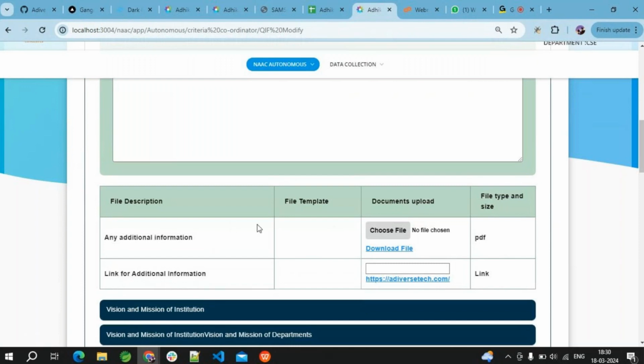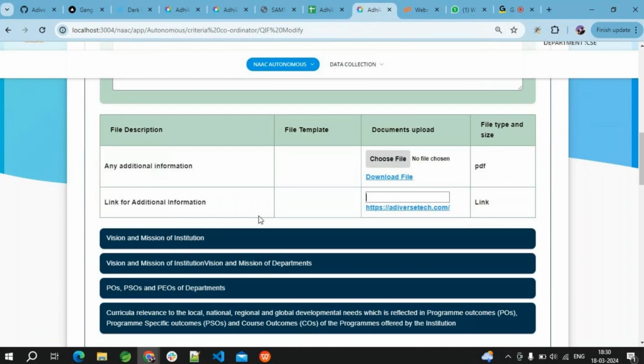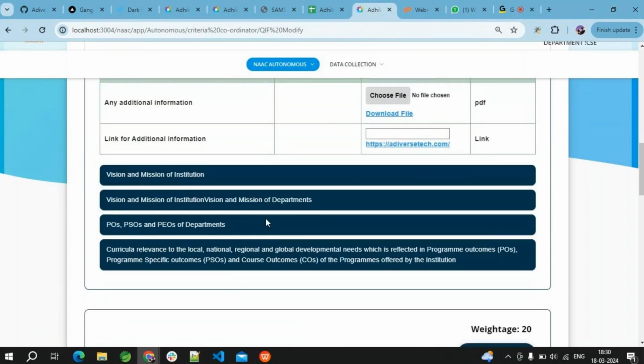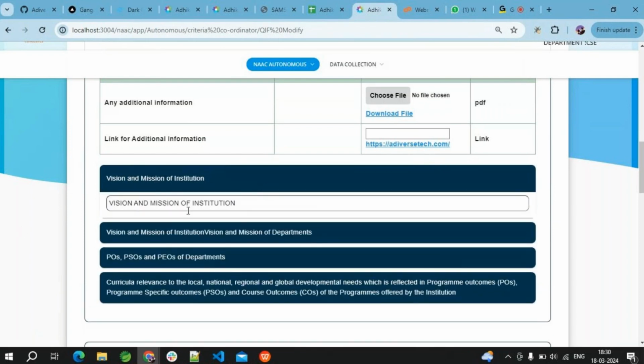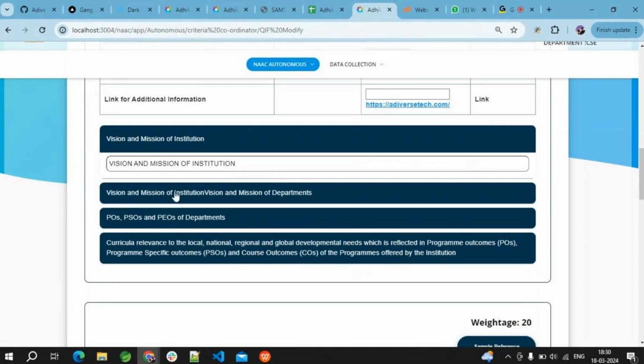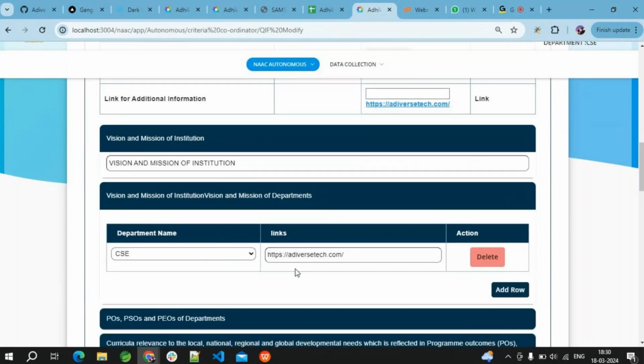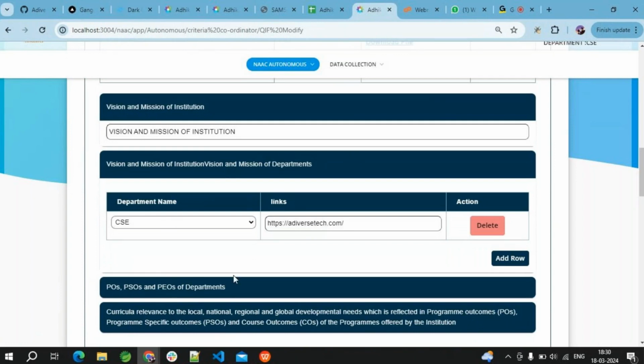If there is any additional information which we posted on our websites, we can upload it right over here as a URL. So here we can find the URLs. The next one is the mission and vision of the institute. It's additional information which we put forward about our institute. In a similar way, vision, mission of the institute and mission definition. If we have any URLs, we can post them right over here.